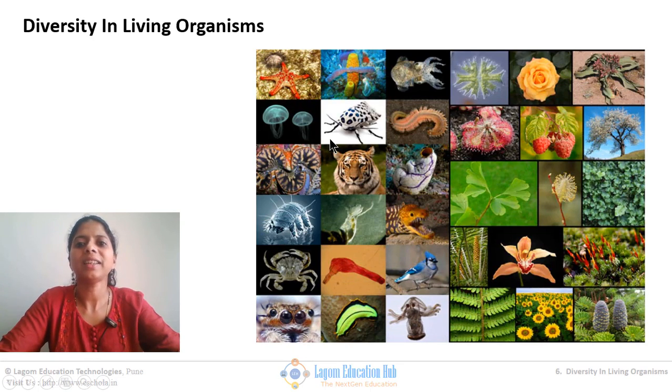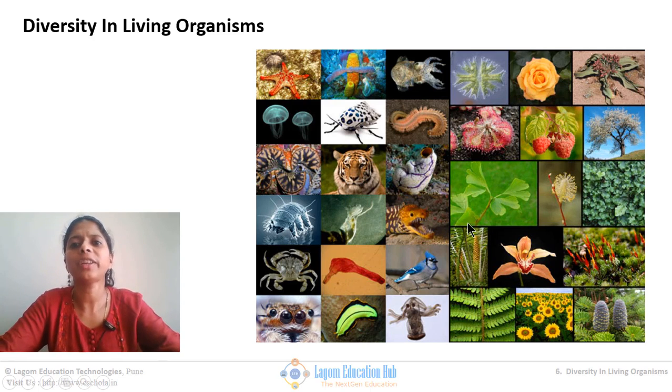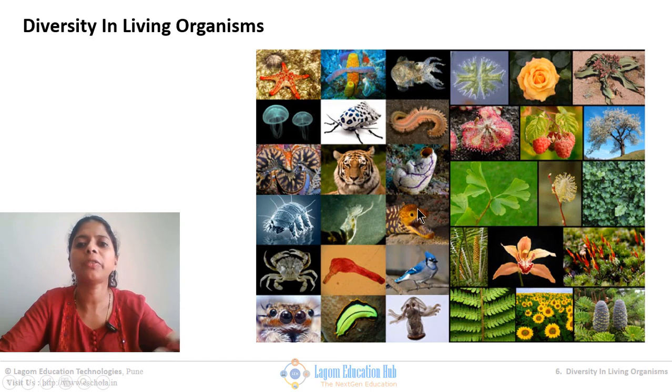In the last video, I showed you one picture which exactly shows different diversities in life. Basically, one side of the picture shows animal diversity, and the other side shows plant diversity. All together there are around 30 million different species, different varieties of organisms, that exist on earth, and in biology we are going to study that whole variety.